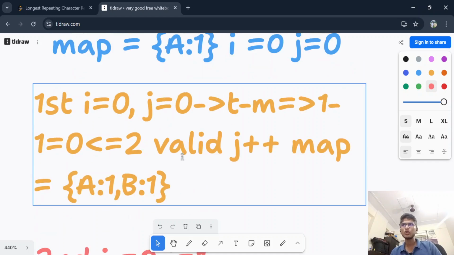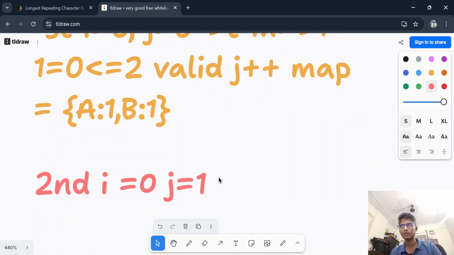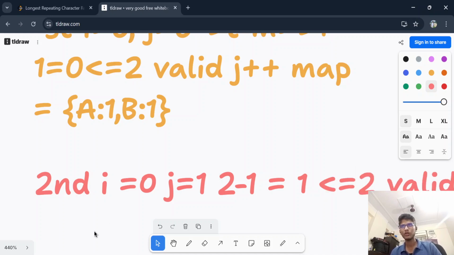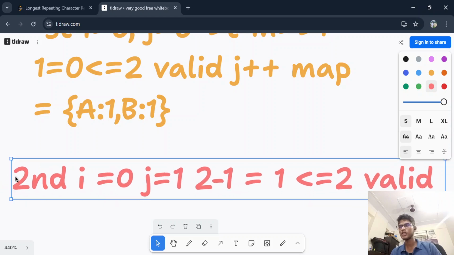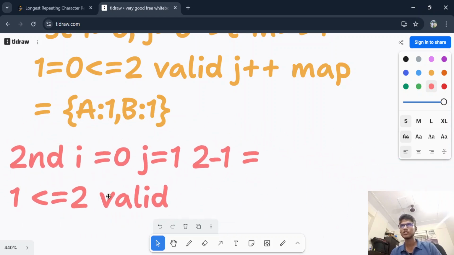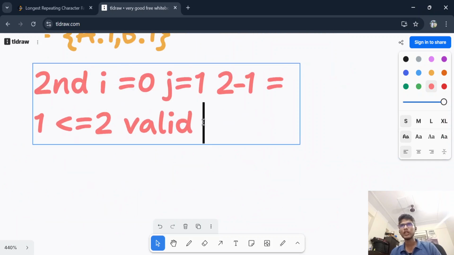Was our window valid? So total is 1 plus 1, 2, minus maximum value. Both are 1, so any of them can be the maximum. So max value, let's take 1. So 2 minus 1 is equal to 1, which is less than or equal to 2. Yes, you can think like this. So valid window. Okay, so I'm writing just valid. If you see this solution, you will understand why I'm saying this. So if the window is valid, we have to do j plus plus. We are doing good.